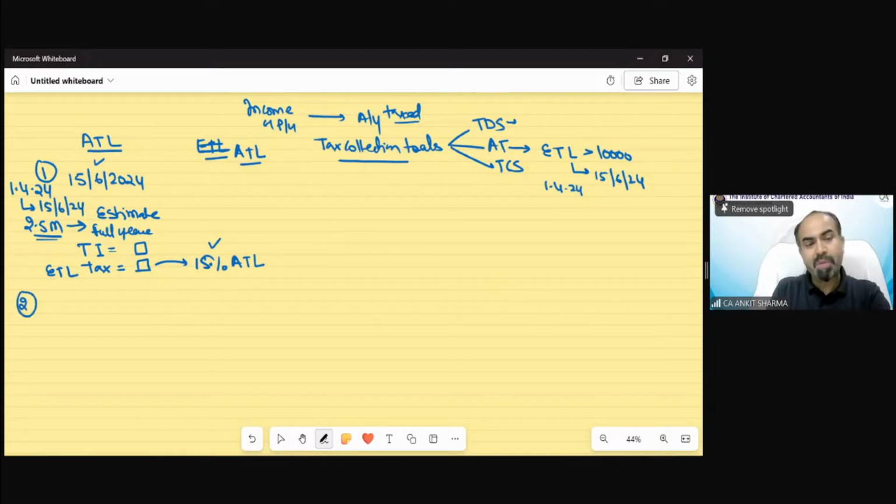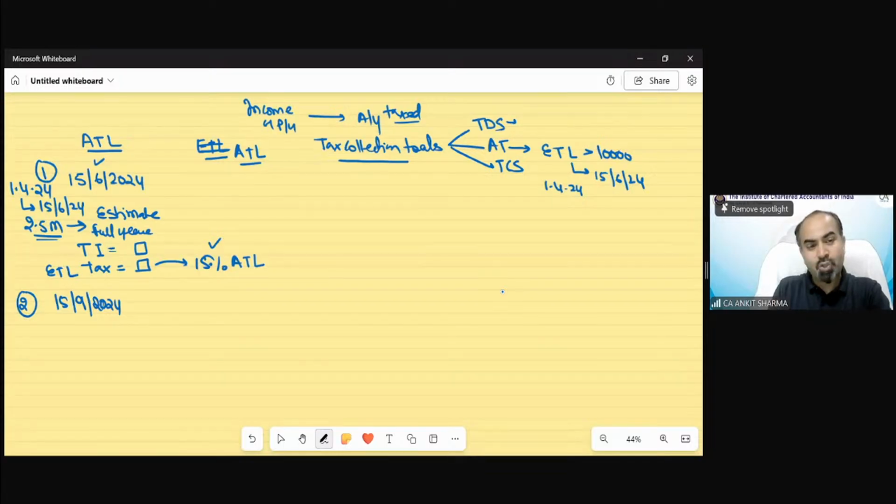The second date would be after 3 months. Now it would be 15th September 2024. Now after 15th June, on or up to 15th September, you have data of almost 5.5 months. April, May, June, July, August, then 15th day of September.